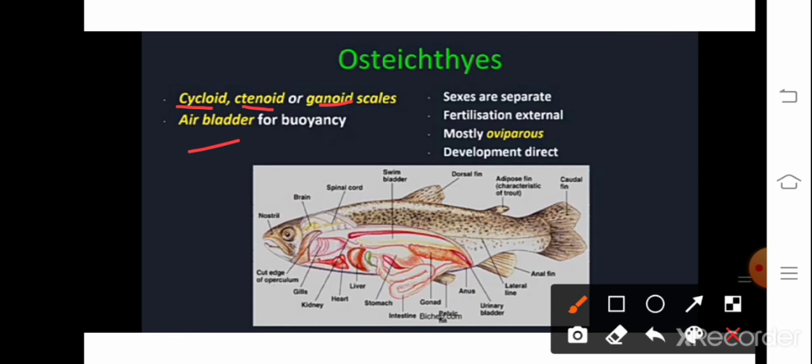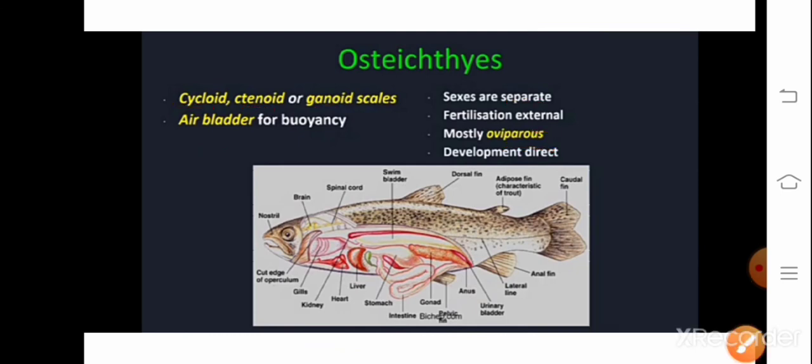If an air bladder is present, the fishes avoid the problem of sinking. Here also sexes are separate. Here fertilization is external, usually it takes place in water, and they are mostly oviparous. Oviparous means egg laying animals, and development is direct. There will be no larval stage.